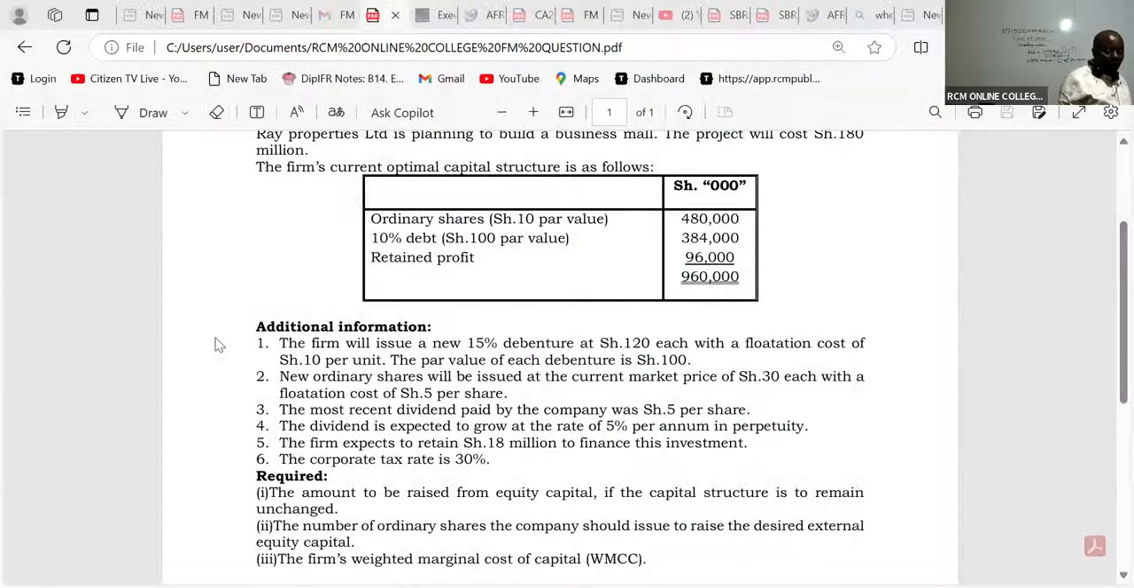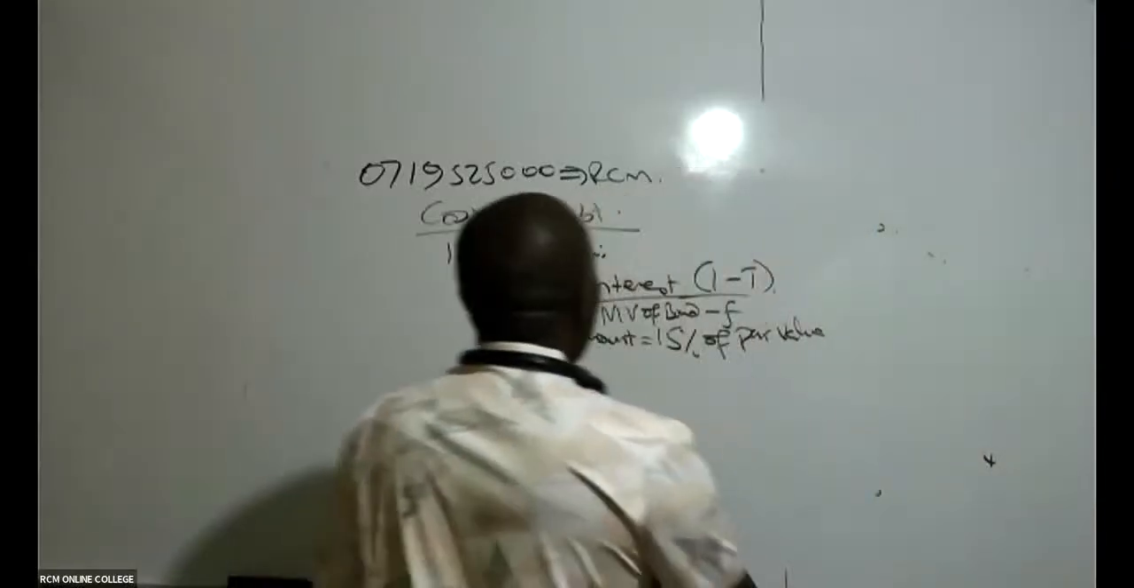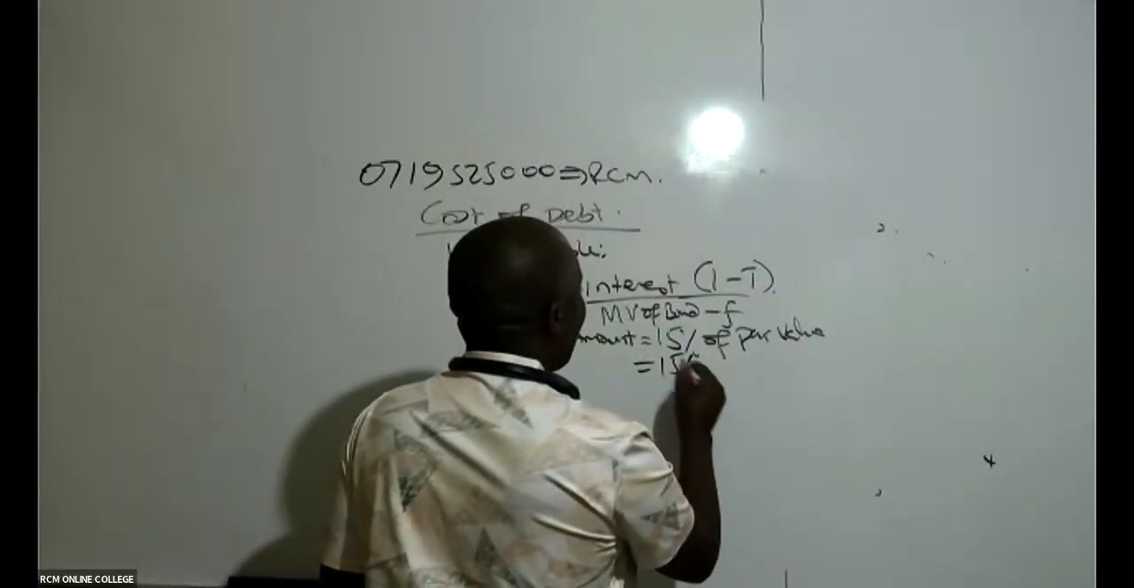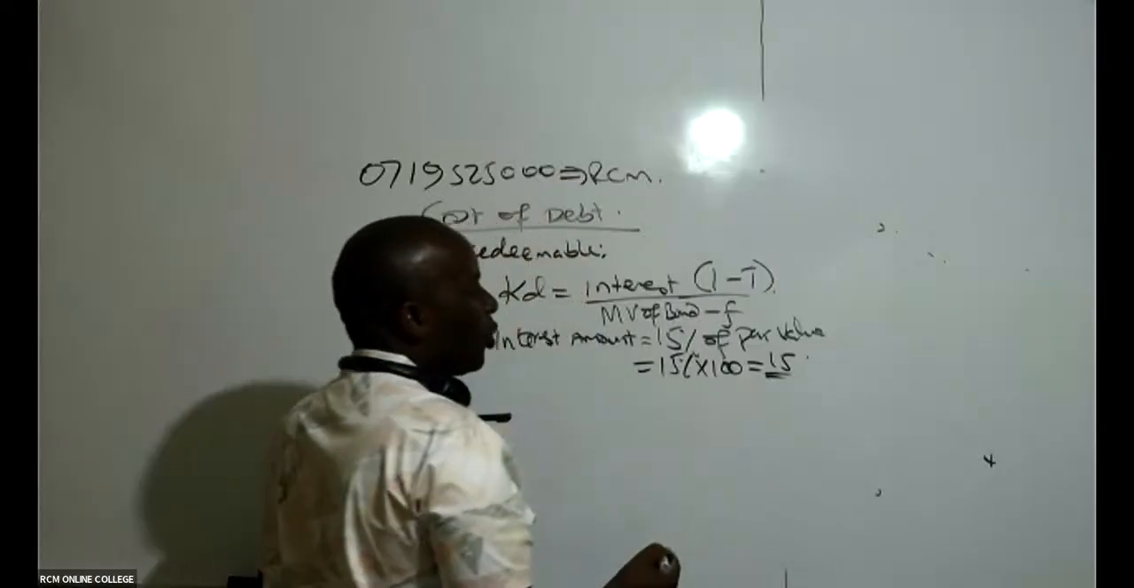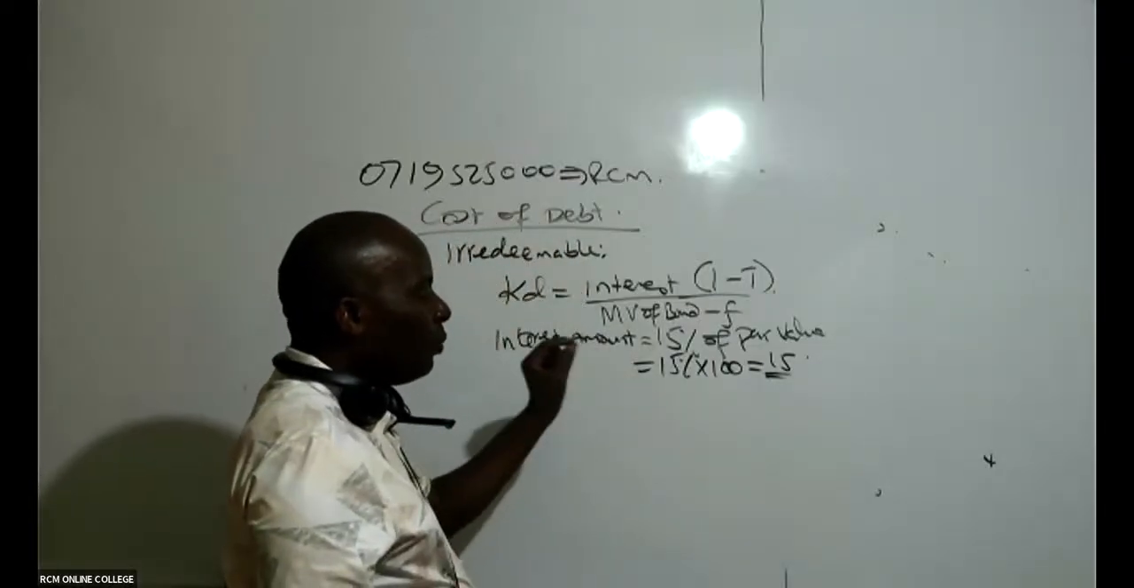The par value, ladies and gentlemen: we are told that the firm will issue a new 15% debenture at shillings 120. That must be the current market value of the bond, 120, with a flotation cost of 10 per unit, and the par value is 100. So it should be 15% of 100, which gives me 15 bob. So it should be 15% not of the market value, but of the par value.